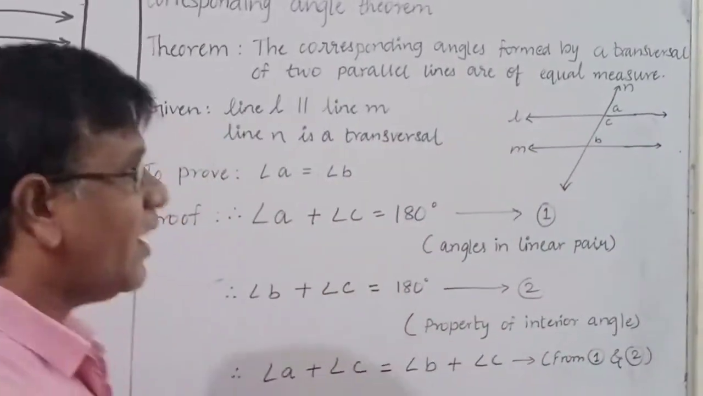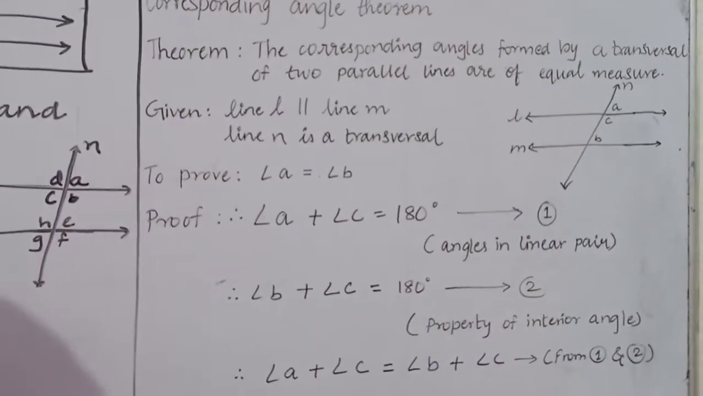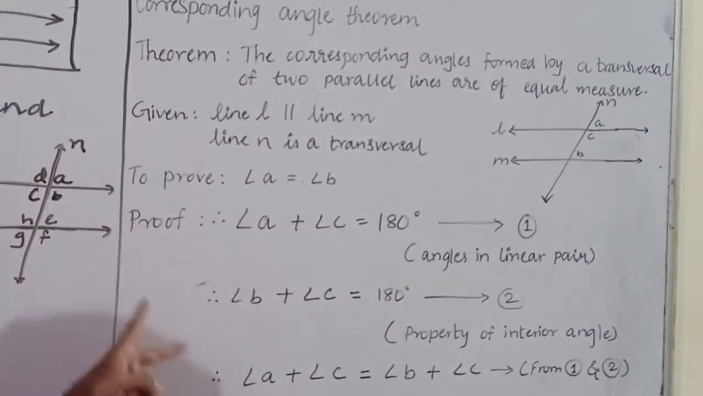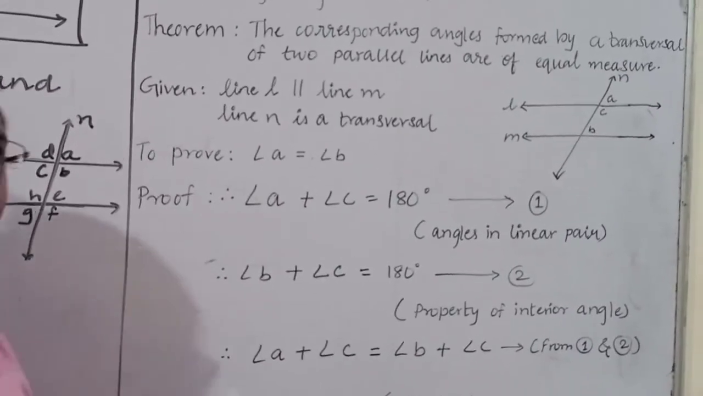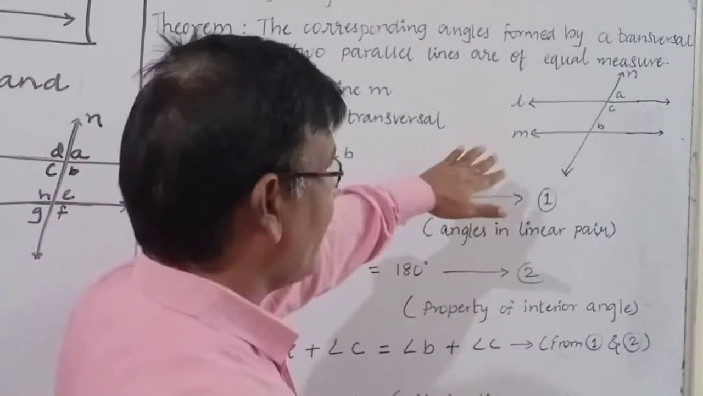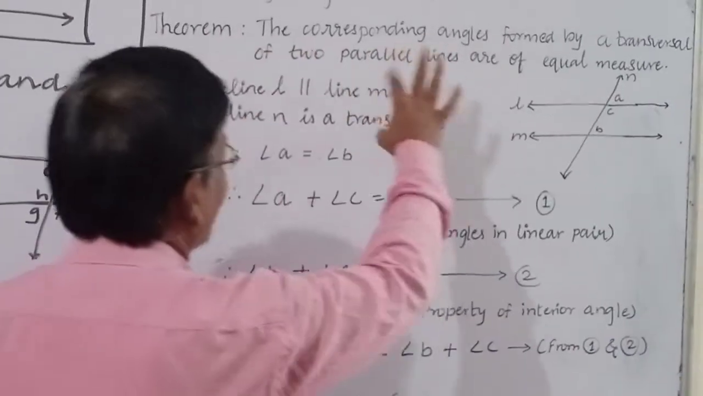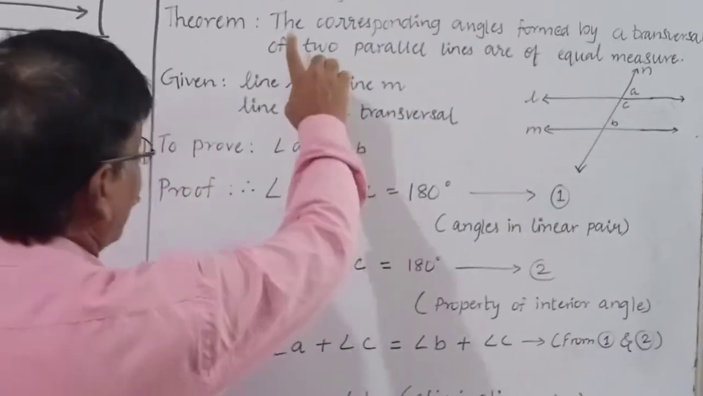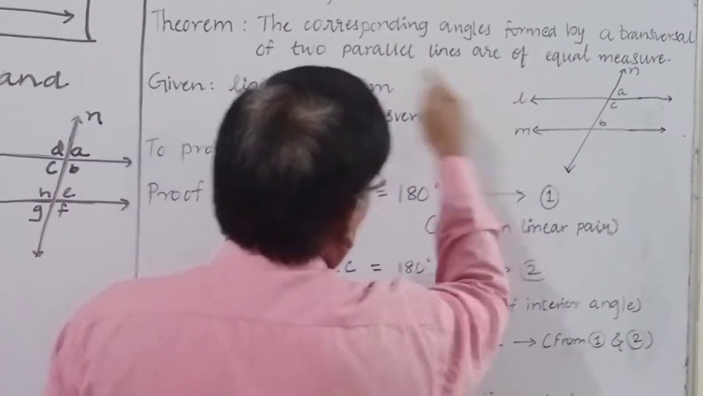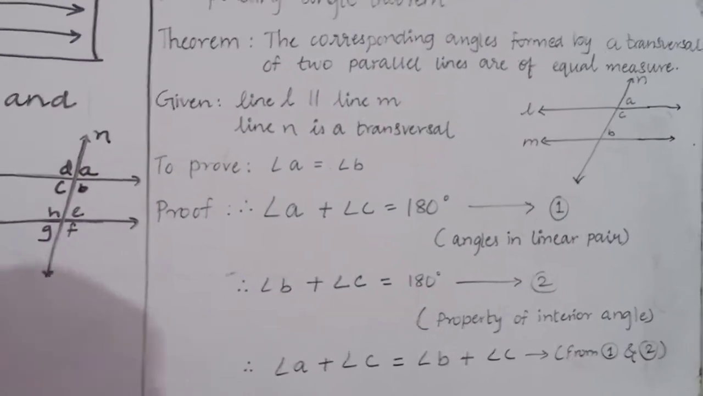What is the given? Now we know that in any statement, either it is simple statement or it is conditional statement, there are two parts in a statement. First is the part after if, and the second is the part after then, when it is conditional. Now here what is given? That is antecedent and consequent. Two parts are there. Here antecedent means given. Now what is given? See here, the corresponding angles formed by a transversal of two parallel lines. Means here it is given that two parallel lines are there and one transversal is there.